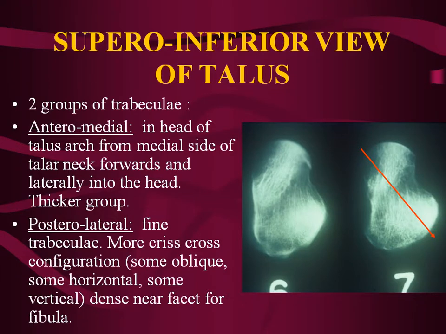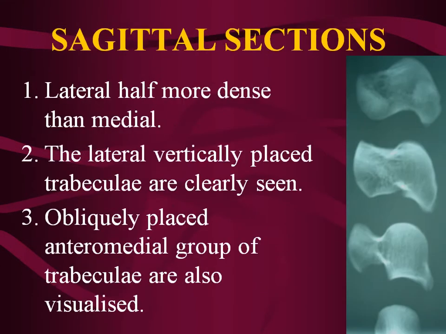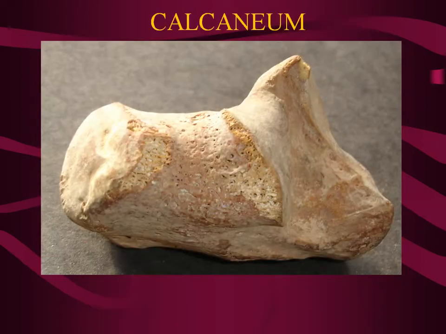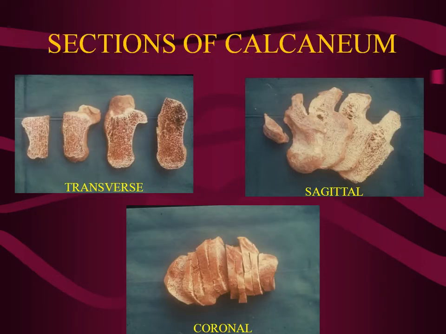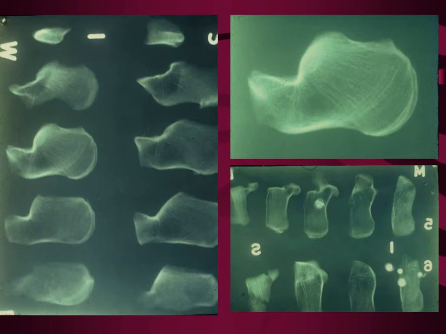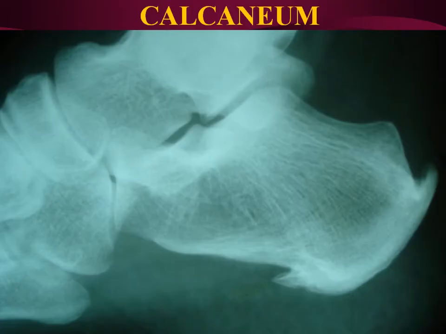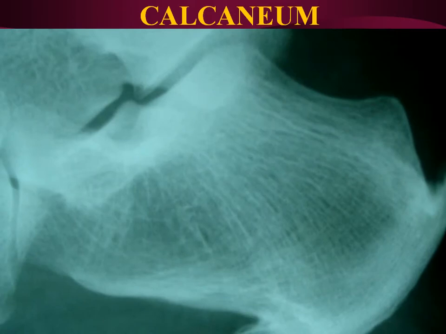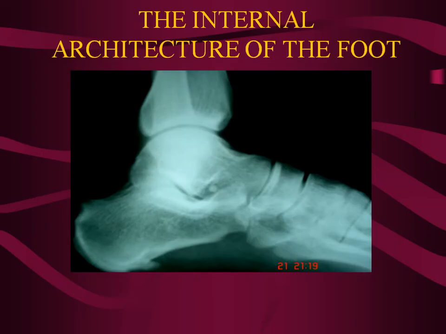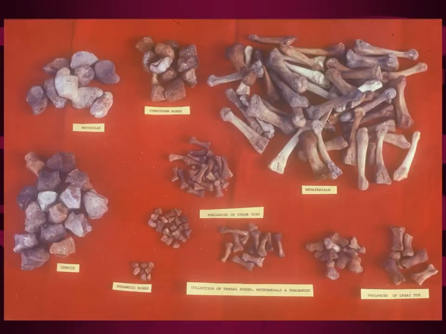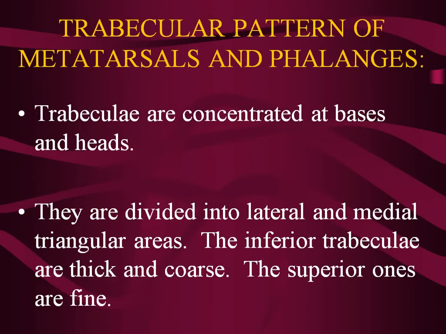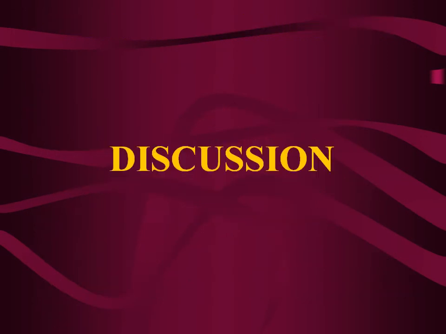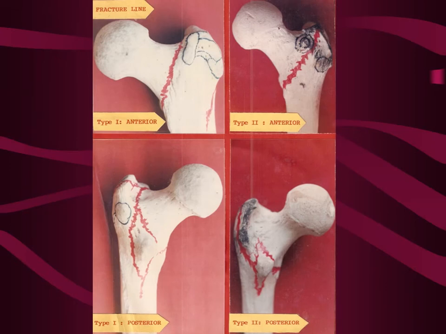And we studied the sections also, and we've come up with findings based on our study of the talus and the calcaneum, these sections. And you see here, again in the calcaneum, you have this decussation in the sagittal plane. See that over here. Then we've studied the rest of the foot as well, but what is most important for us is to see what happens when the movements are lost.